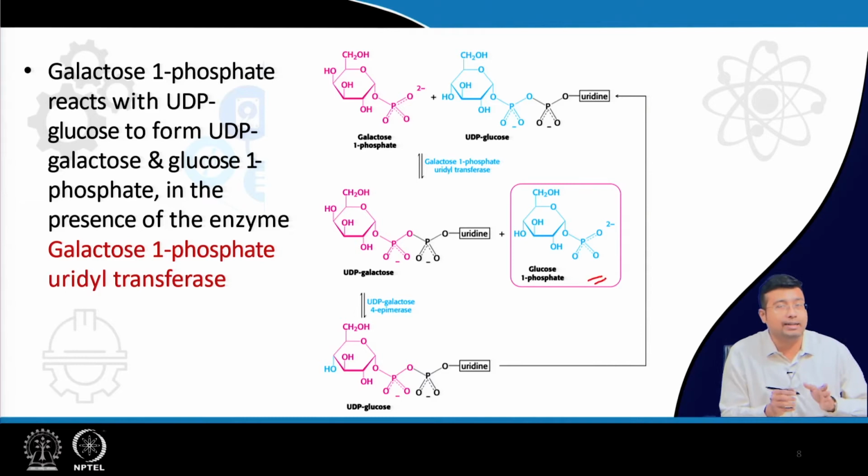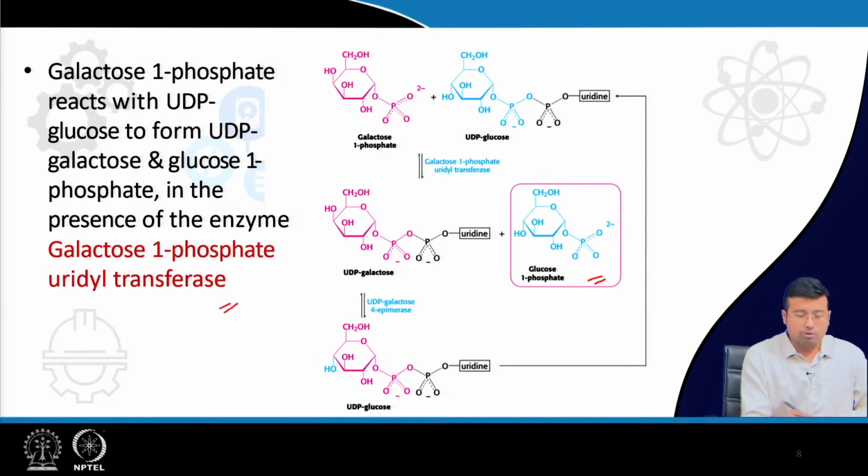Mind it, this product, glucose 1 phosphate, is often spelt wrongly, in the presence of galactose 1 phosphate uridyl transferase.